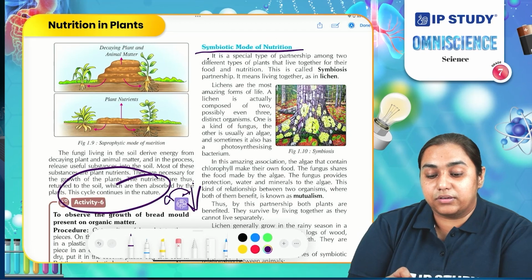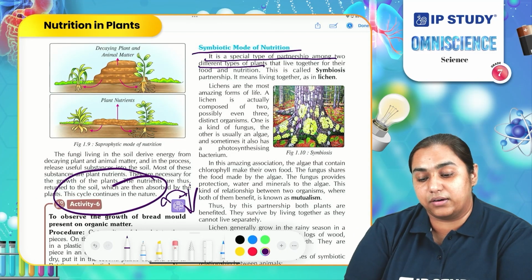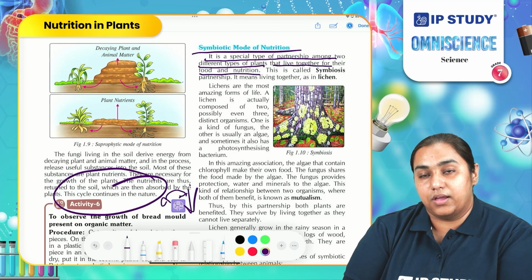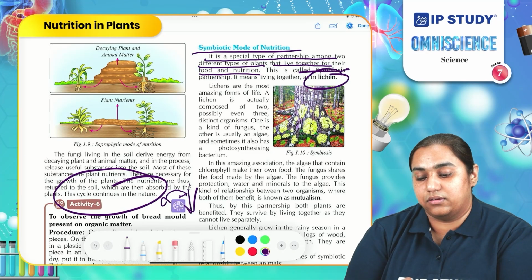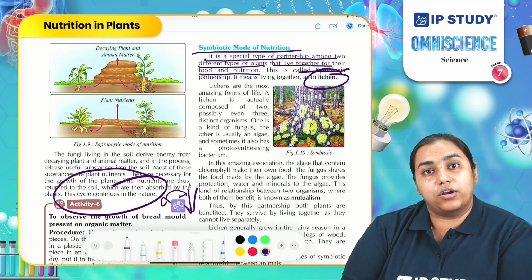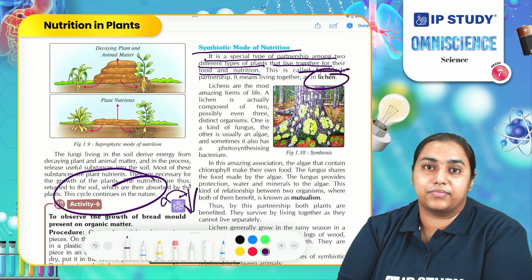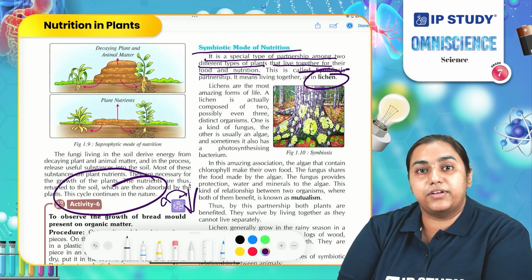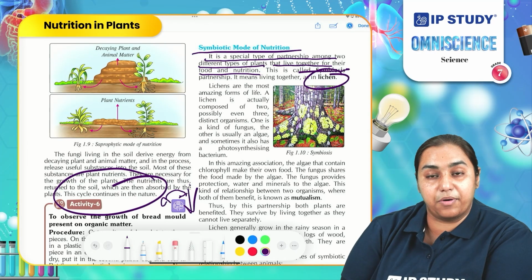So, symbiotic mode of nutrition is a special type of partnership among two different types of plants or animals that live together for their food and nutrition. This process is called symbiosis. One of the most common examples of symbiosis is lichen. I have already told you another example of symbiotic relationship. Can you guess that? That example is the relationship between plant and rhizobium bacteria, in which one is getting nutrient and another is getting nitrogen from the atmosphere with the help of bacteria.